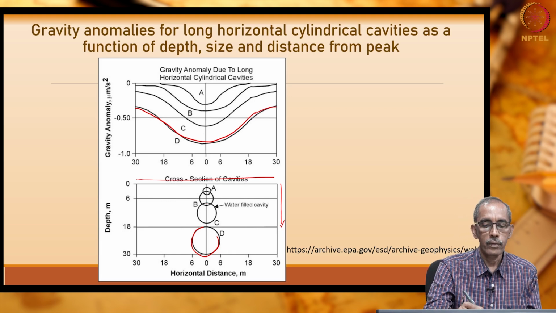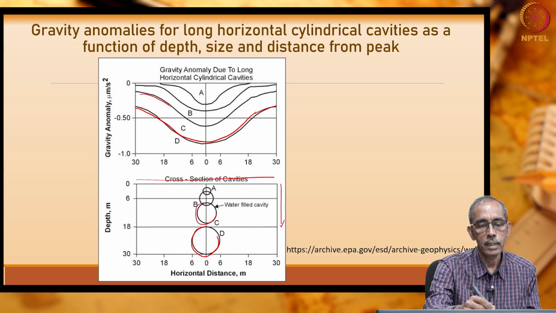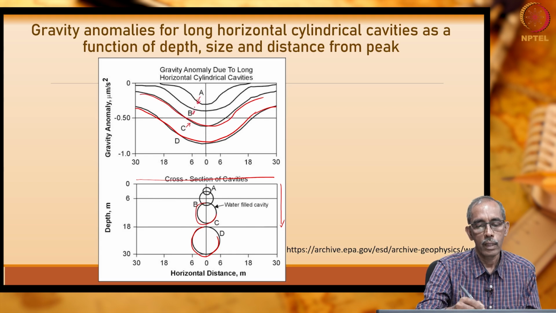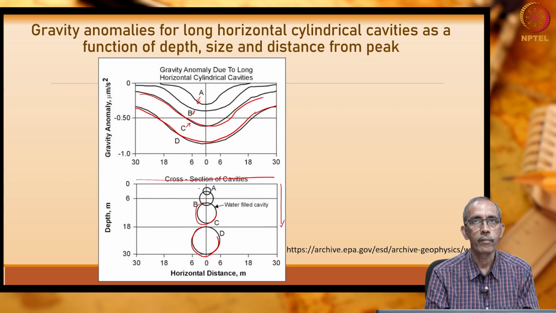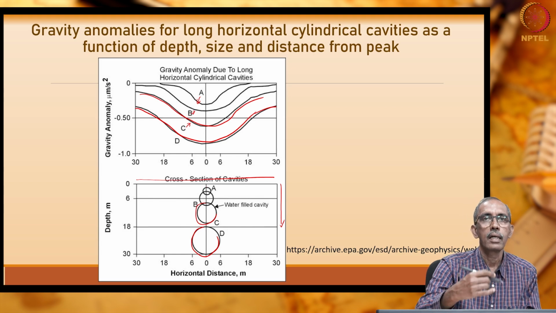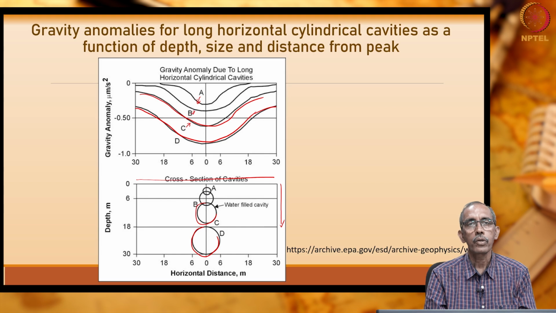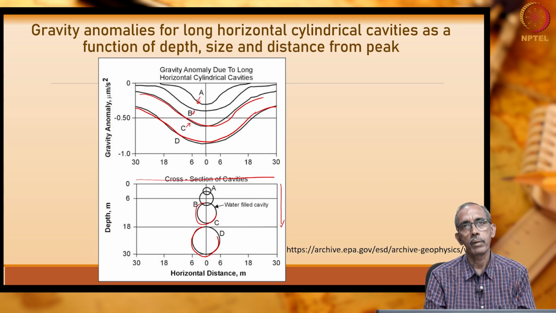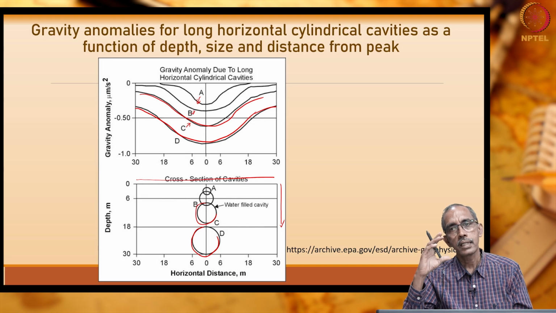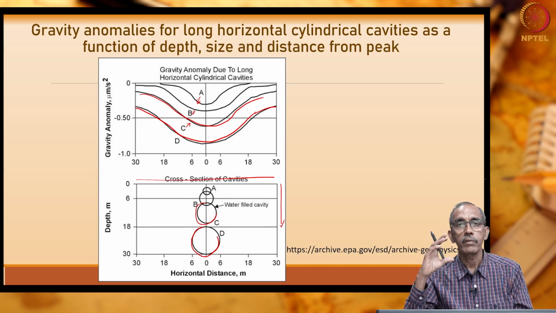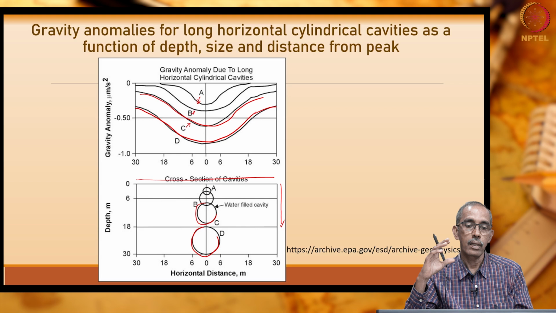Now, if the same cylinder is somewhere here, C, then this is C. For B, for A, a small cylinder very close to the surface of the earth. Please see here, right, the magnitude of the anomaly which we measure depends on the size of the object as well as its depth of burial, right.